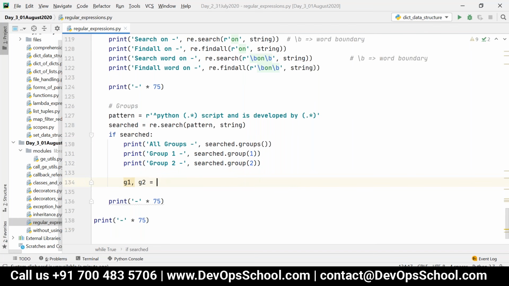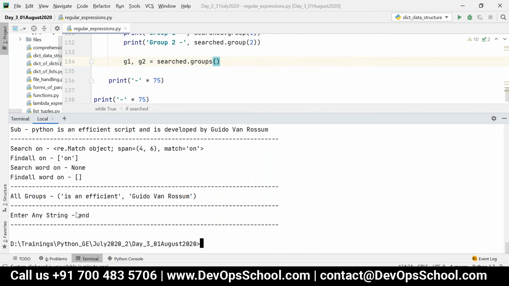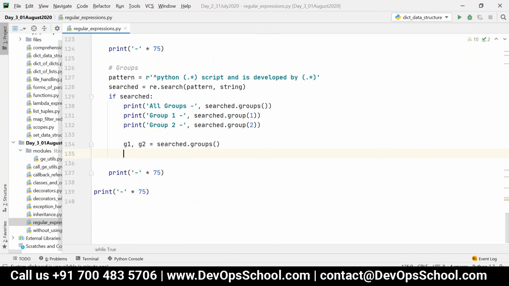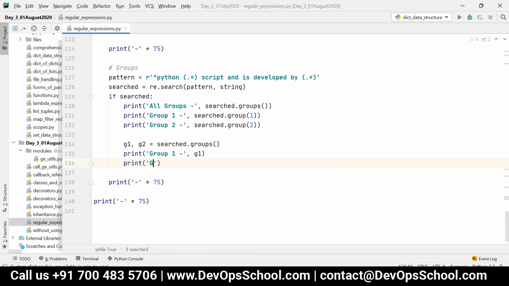G1, comma G2 equals searched.groups, unpacking, remember, because it's a tuple. If you see the output, it is a tuple, which has two groups, and then I can just print the groups. Print group 1 is nothing but G1, and print group 2 is nothing but G2.